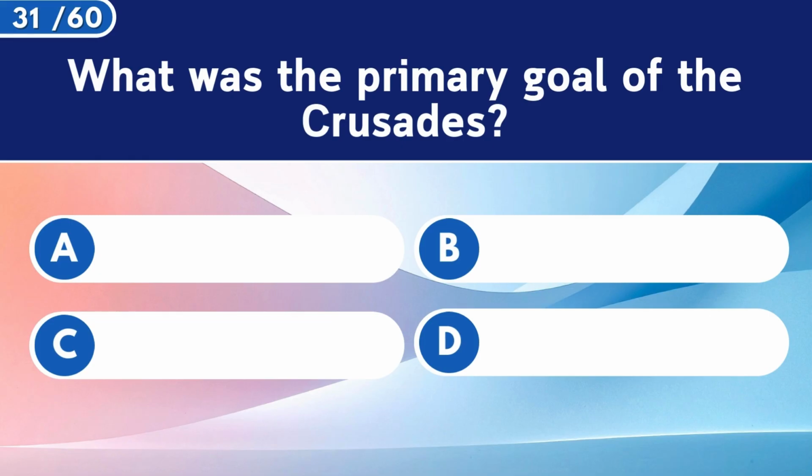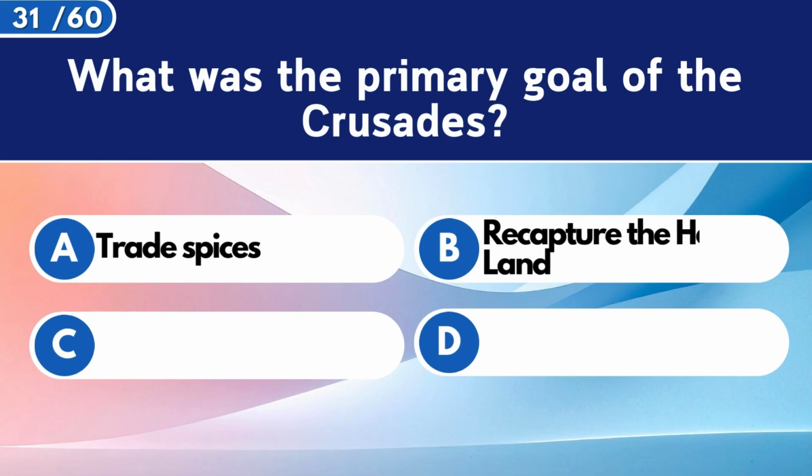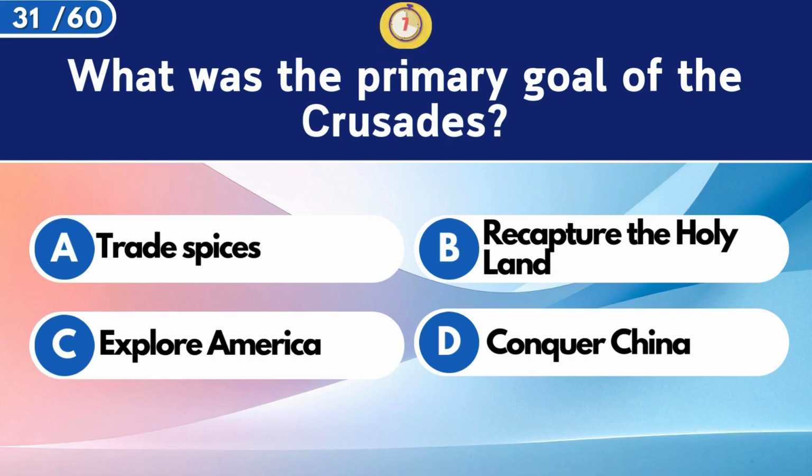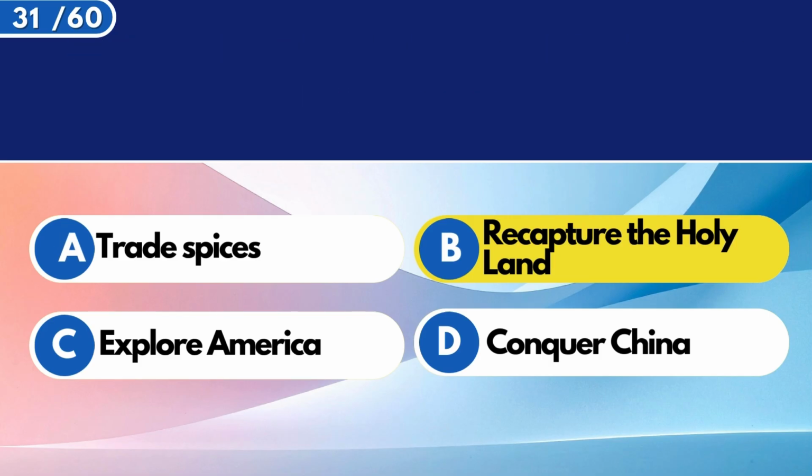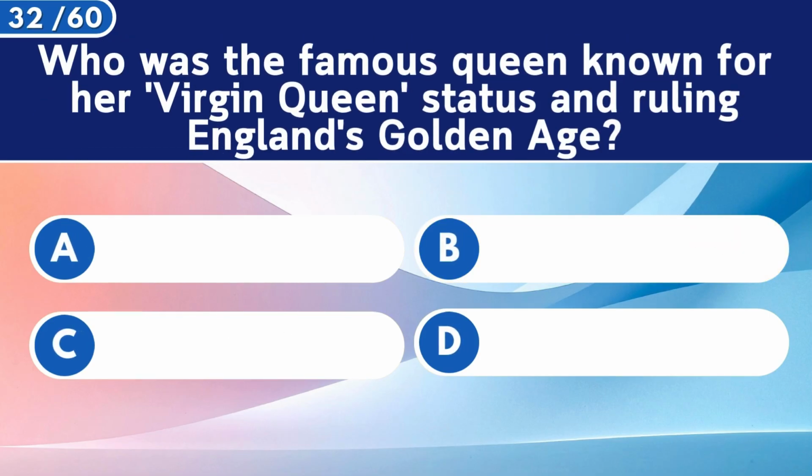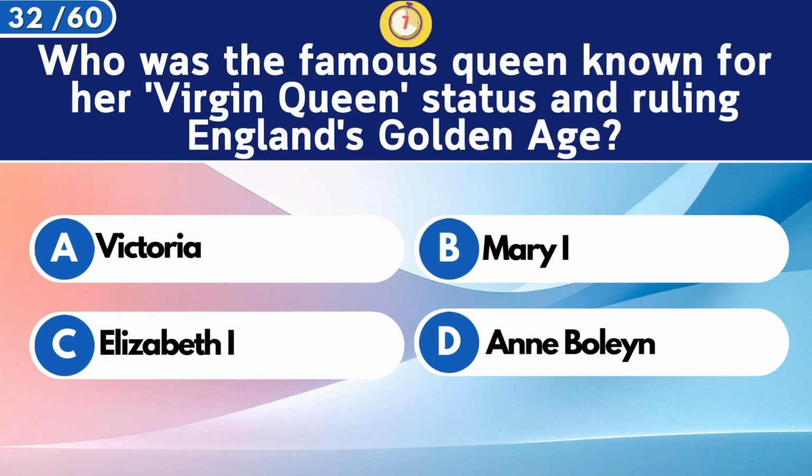What was the primary goal of the Crusades? Recapture the Holy Land. Who was the famous queen known for her Virgin Queen status in ruling England's Golden Age?